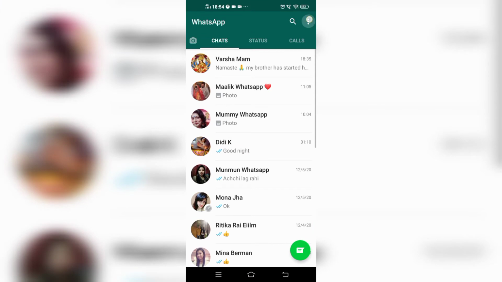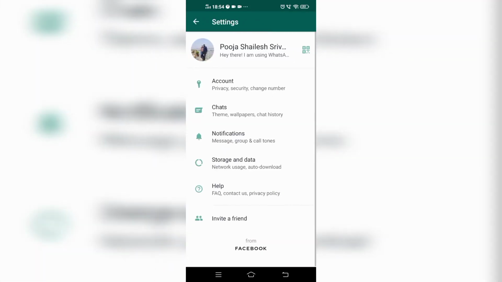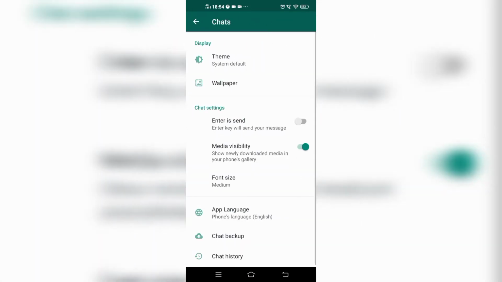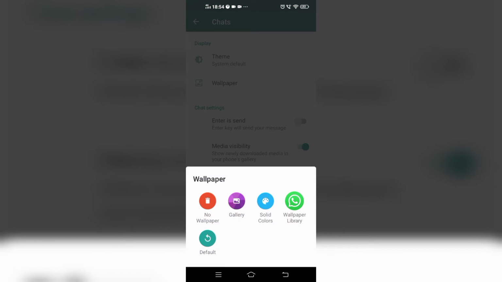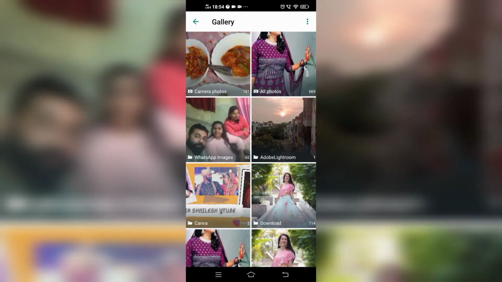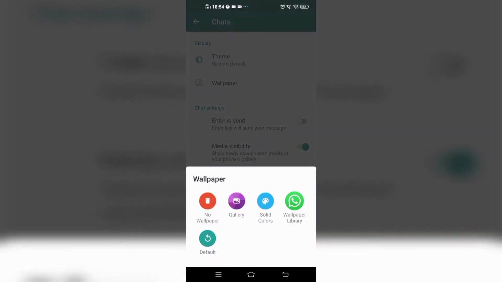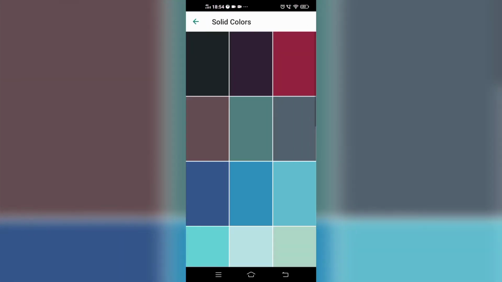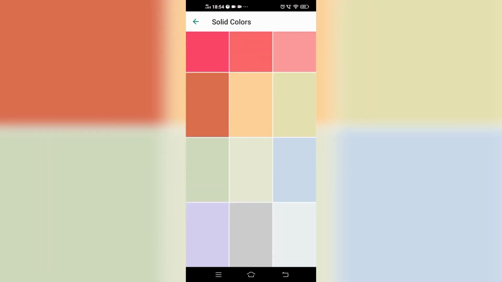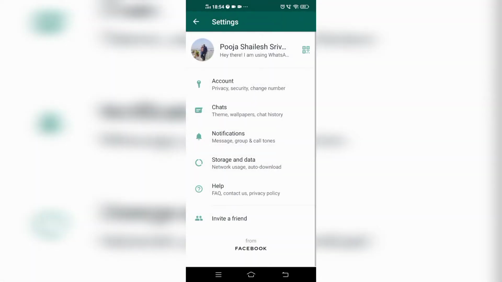After that, if you don't want the WhatsApp gallery wallpapers, you can go to settings, then chats and wallpaper, and you can see many options like gallery. So you can choose any photo from the gallery of your choice. So here is the example. After that, if you want only solid colors, there is also an option for solid colors. So this is the second feature.